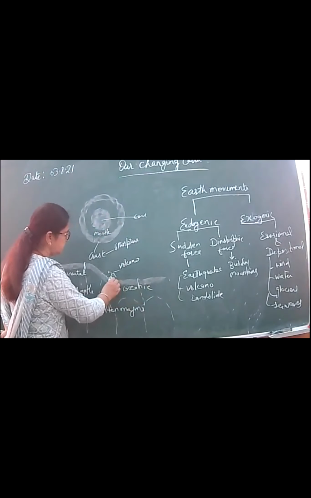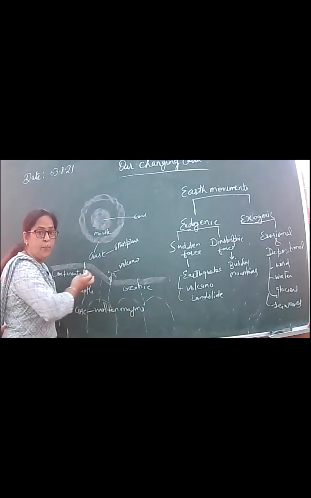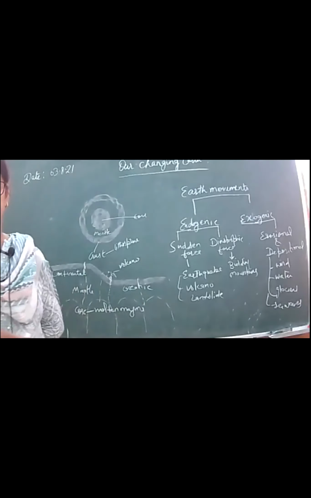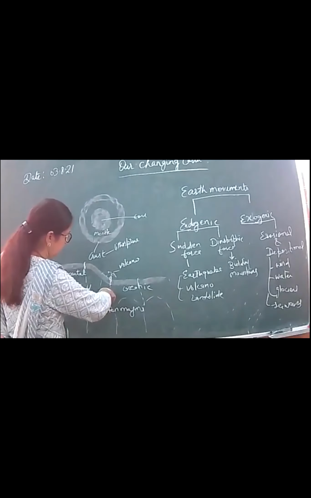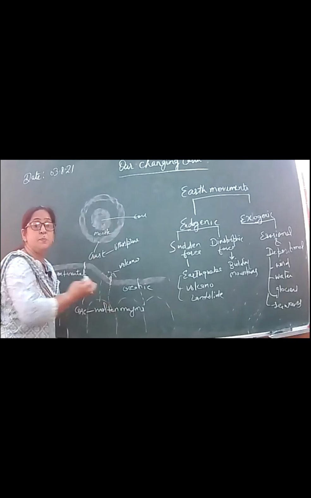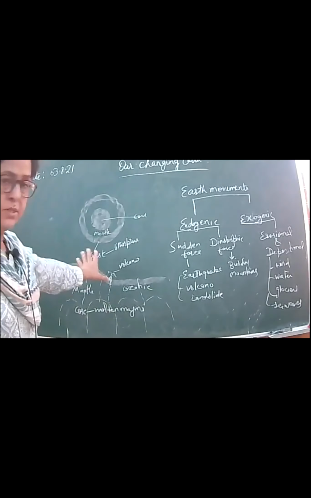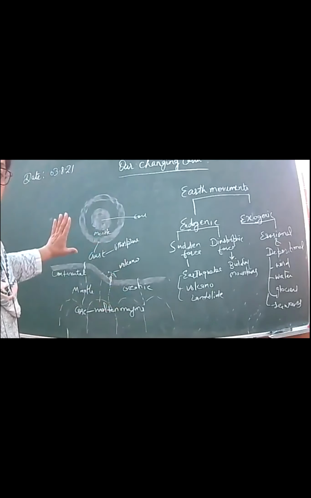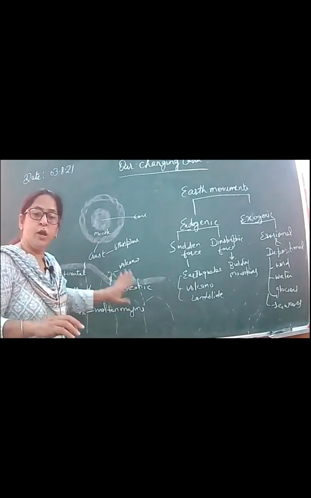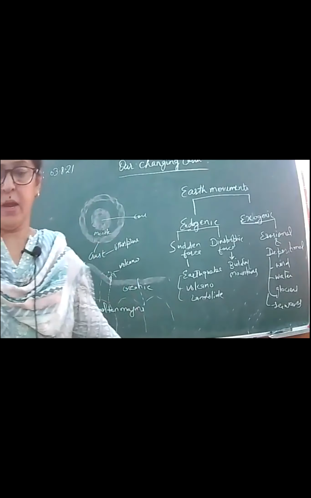This is the earth's crust and there is a vent, an opening, from which molten magma erupts suddenly. I drew this only to explain; otherwise you have to draw the diagram of the volcano separately.